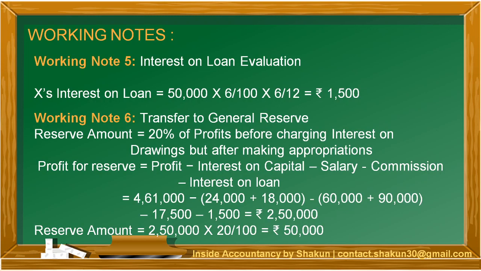Transfer to general reserve. Reserve amount is equal to 20% of the profits before charging interest on drawings but after making appropriations. So from the amount of profit given in the question, that is 4,61,000, we have subtracted all the charges and all the appropriations, but we have not added interest on drawings because that was a condition that was given in the question. So the profit for reserve is 2,50,000. The reserve amount is 20% of this profit for reserve, which amounts to 50,000.